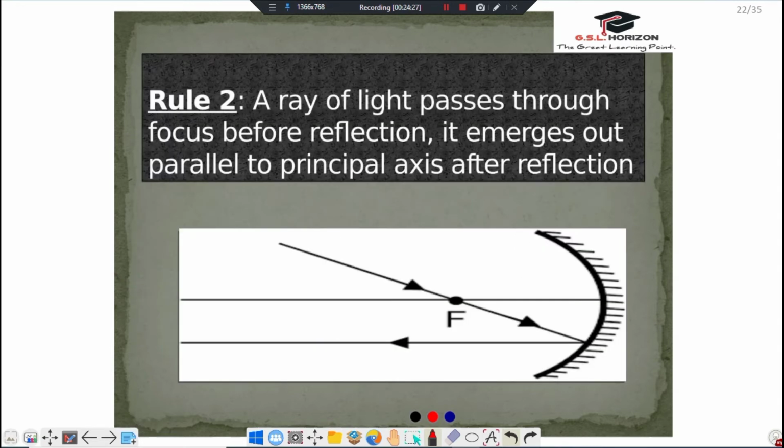Rule number 2. A ray of light passing through focus before reflection emerges out parallel to the axis after reflection. When a ray of light passes through focus, then it emerges out parallel to the principal axis after reflection.